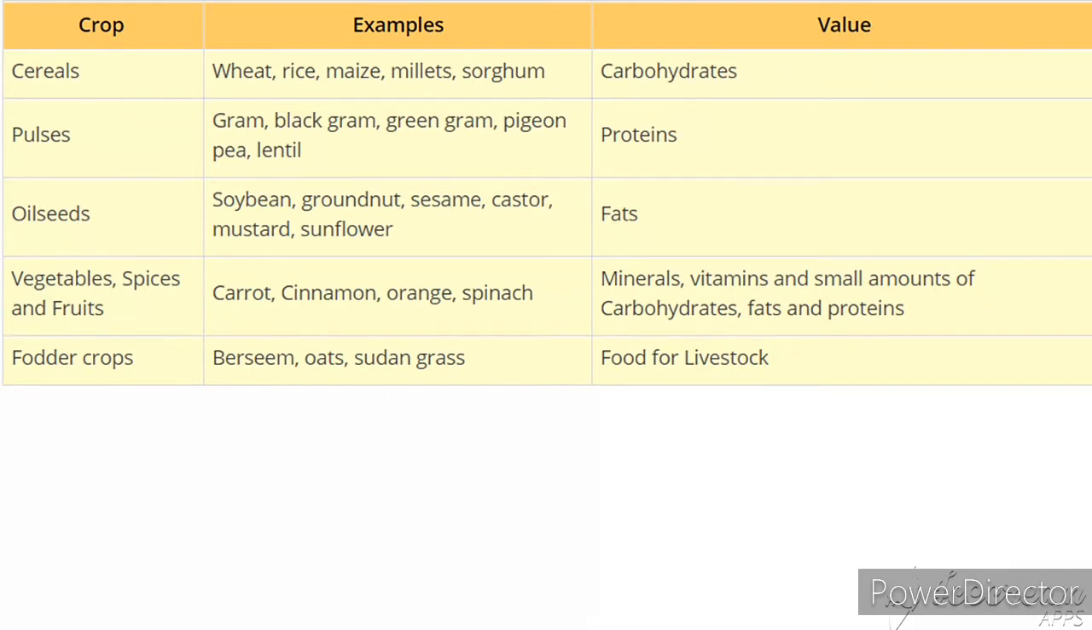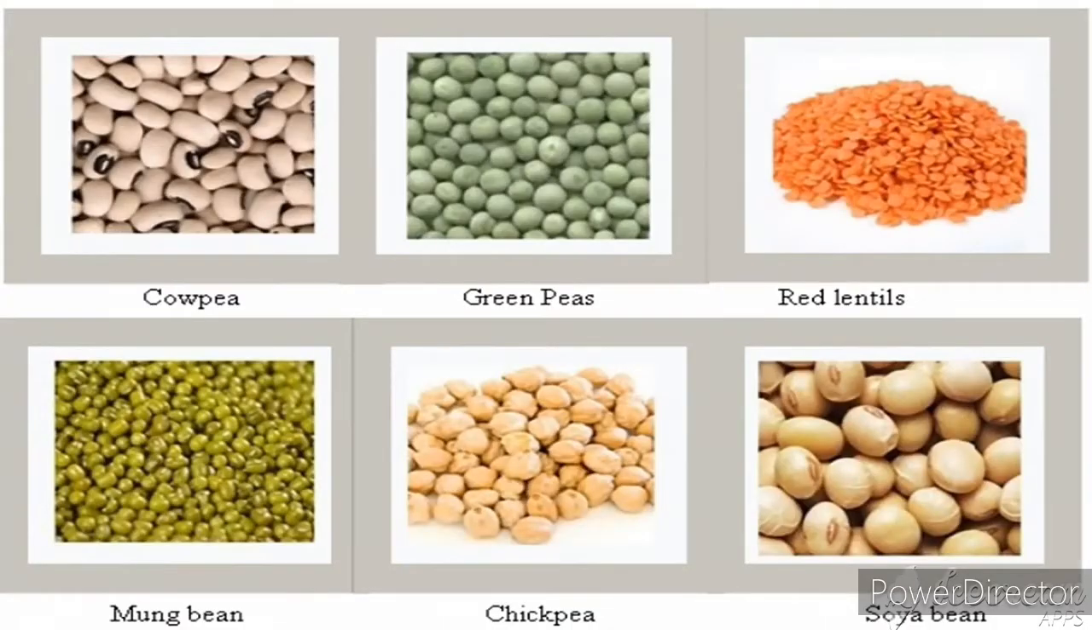The next category is vegetables, spices and fruits. In that, carrot, cinnamon, orange, spinach, etc. are included, and they give us minerals, vitamins and a small amount of carbohydrates, fat and proteins. These are some examples.